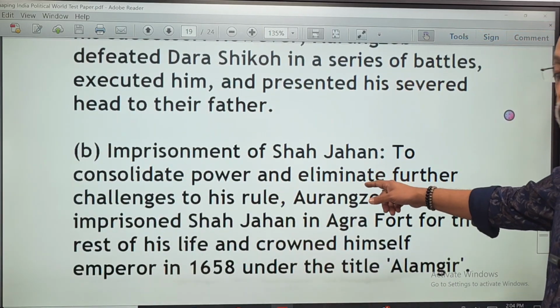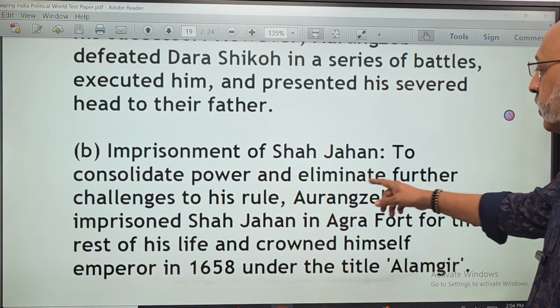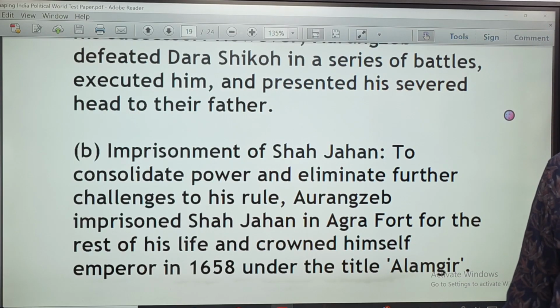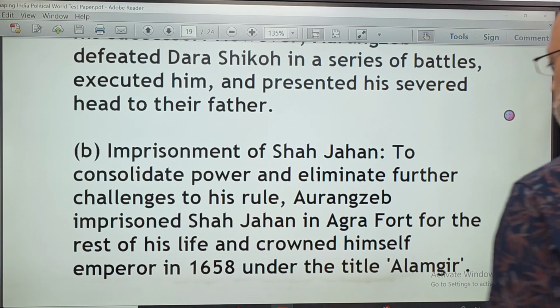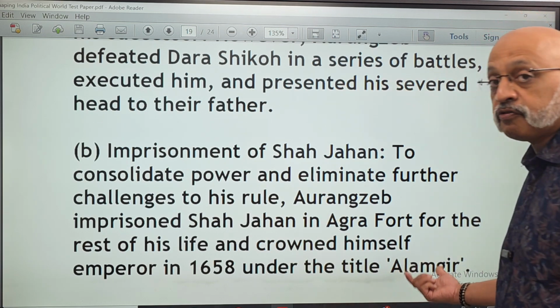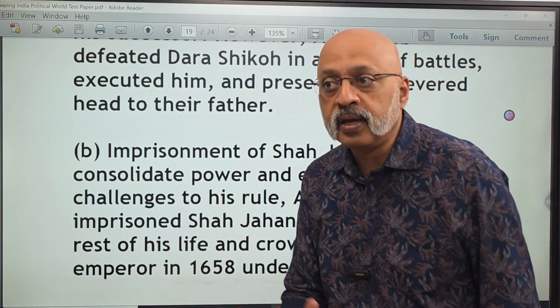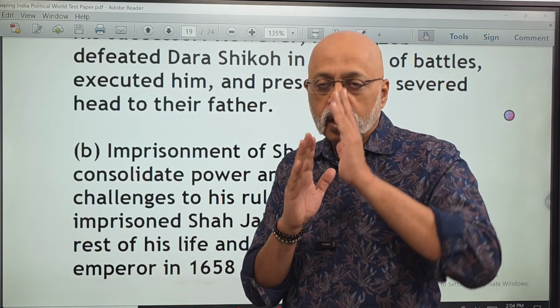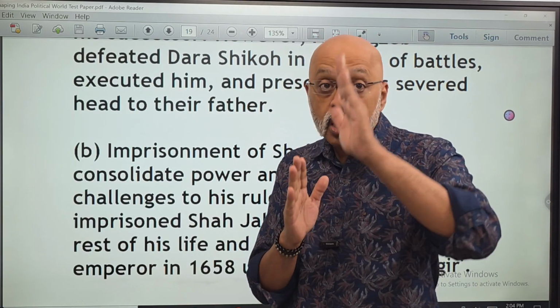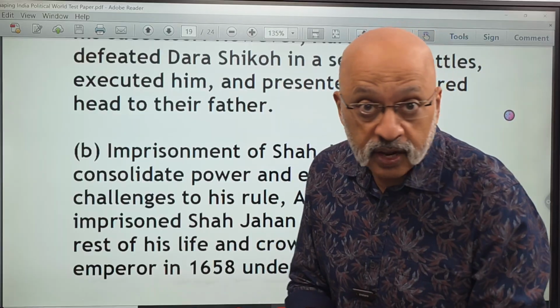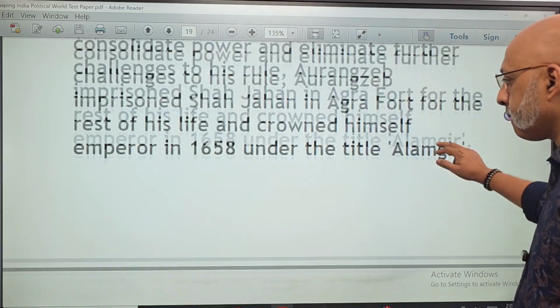Then imprisonment of Shah Jahan to consolidate power and eliminate further challenges to his rule. Aurangzeb, what did he do? He imprisoned Shah Jahan in Agra fort for the rest of his life and crowned himself emperor and took the title of Alamgir. Now that can be another MCQ. Who took the title of Alamgir? And from Agra fort, Shah Jahan could see the Taj Mahal from a distance.